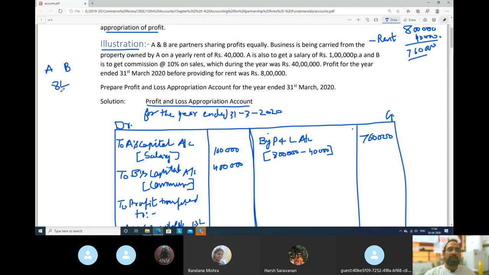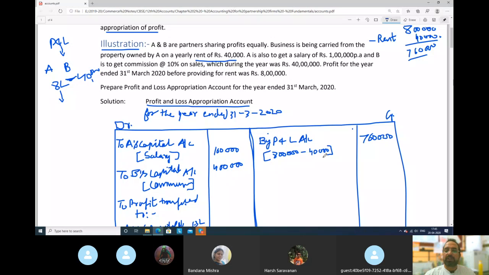ठीक है. And then they realized we made profit of 8 lakhs, but we did not deduct rent, because rent should have been deducted in profit and loss account itself. From profit and loss account, they got a profit of 8 lakh rupees, but then they realized rent they forgot to deduct. If they would have deducted this rent of 40,000 rupees, profit which should have carried forward to P&L appropriation would have been reduced by 40,000.